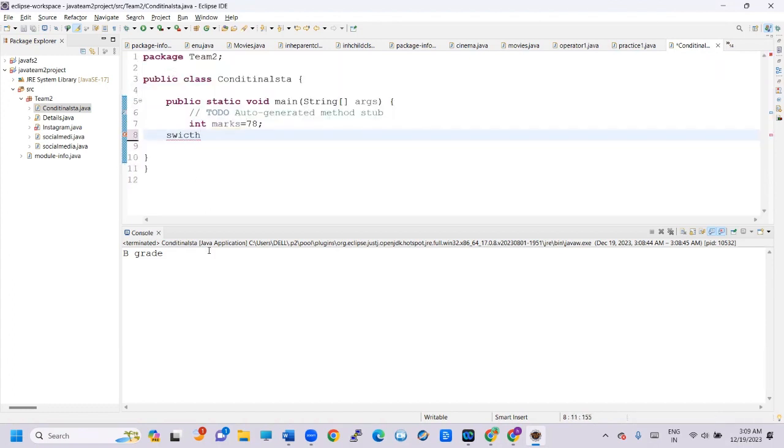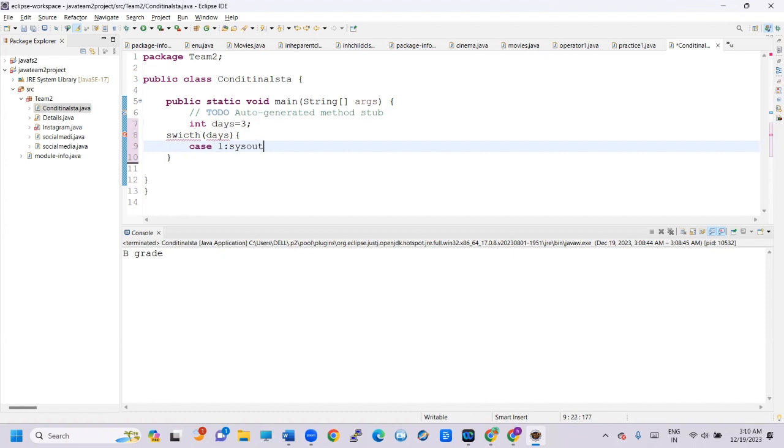Switch. Here we have to use an expression. Which expression do we have to use? Suppose I'm using here days. How many days? Weekly we have 7 days, right? First I'm giving 3. Here we have to mention whatever variable name we have given, and we have to give open braces, and then we have to mention the number of cases. You have to give sysout.